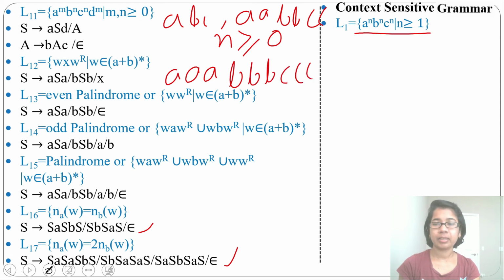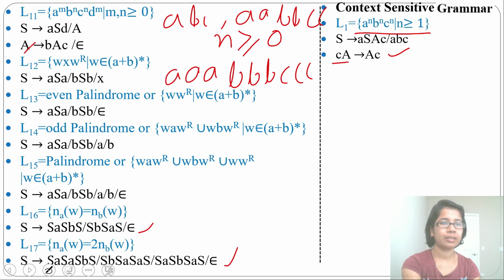Let's write the context-sensitive grammar for this. From S you can derive A S B C or ABC. Then from C B you can derive B C. Just mark this: here on the left side there is a terminal. But in context-free grammar, the left side always has a variable. In context-sensitive, the left side can be a combination of both variable and terminal. Next, from B A you can derive B B.